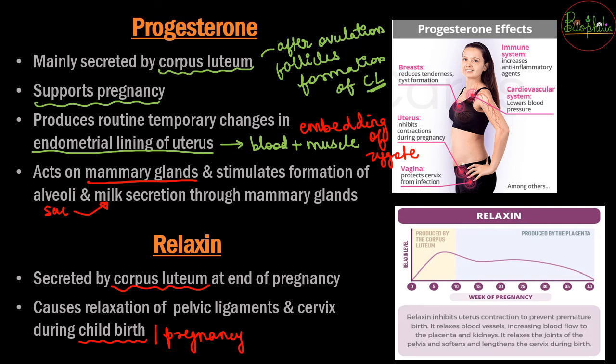So for that reason this hormone provides a lot of functions.